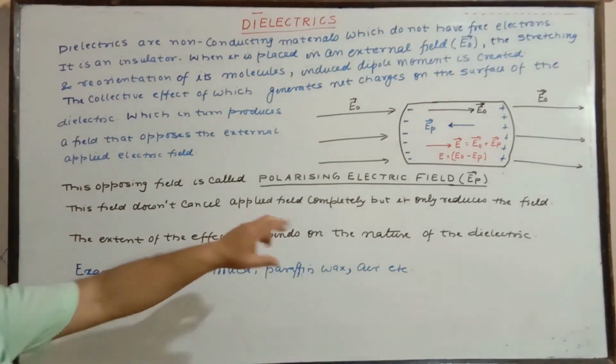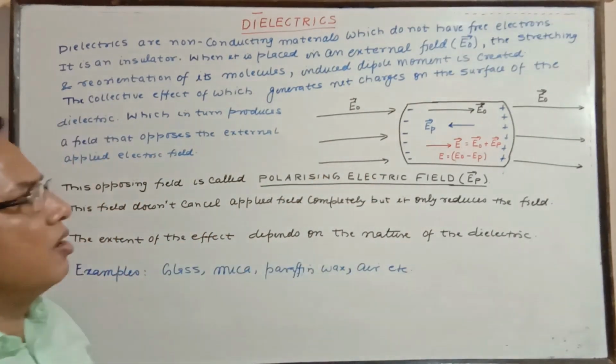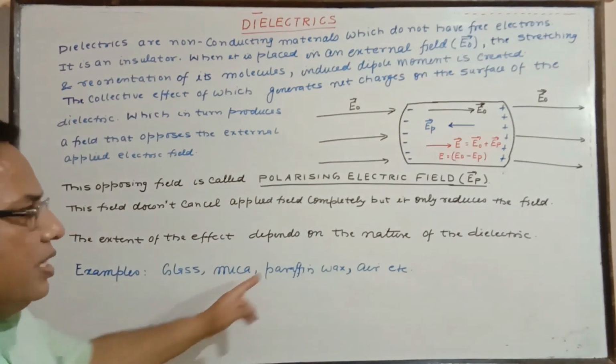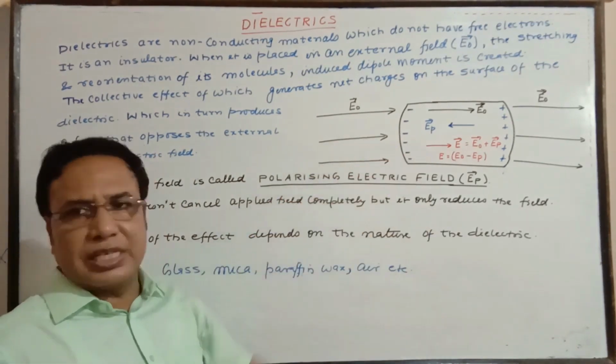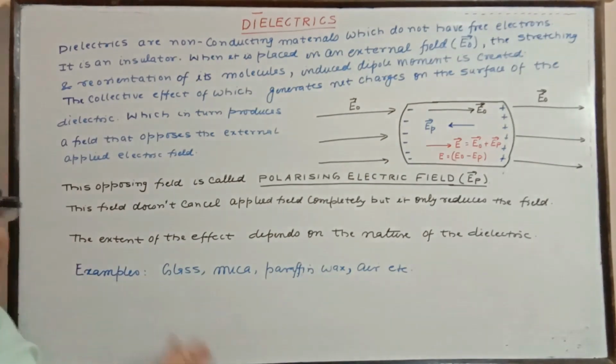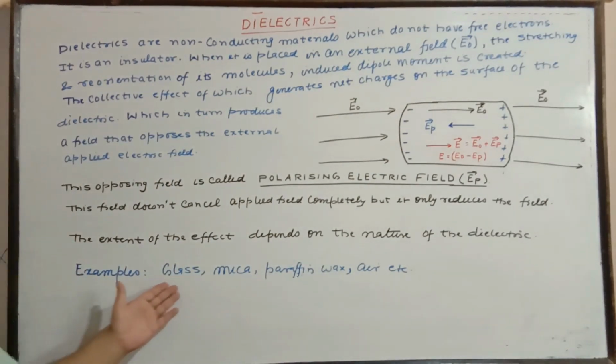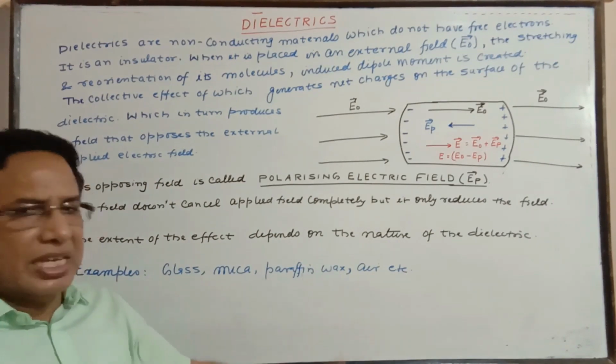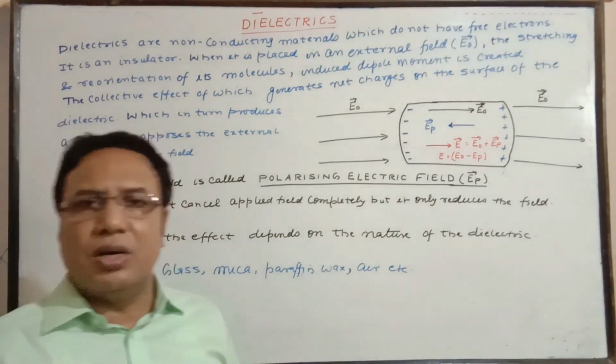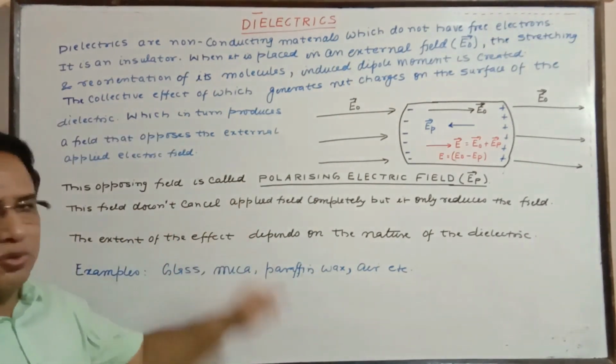And the effect of the polarized electric field, or net reduction, depends on the nature of the dielectric used. The examples are also written, even you can write them yourself. Example: glass, mica, paraffin wax, air, etc. So please note it down by making a pause over here.